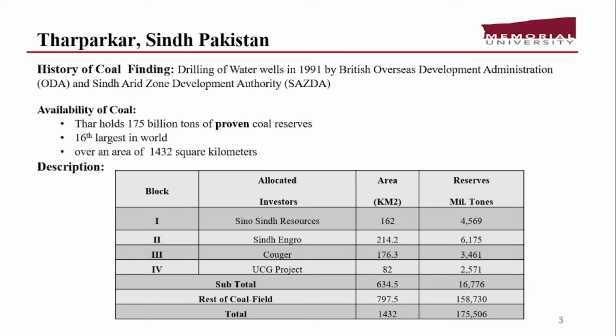The second one is the availability of the coal. Thar basically holds 175 billion tons of proven coal reserves, and it's the 16th largest in the world, scattered over 1432 square kilometers. Talking about the description, Thar coal is basically divided into 12 different blocks, and there are different investors and different reserves. The total reserves is basically 175 billion tons of coal.